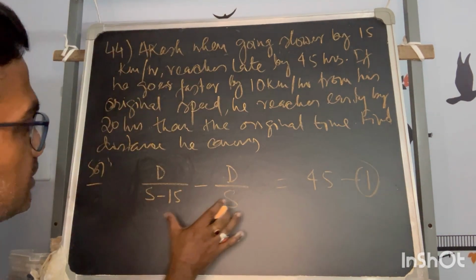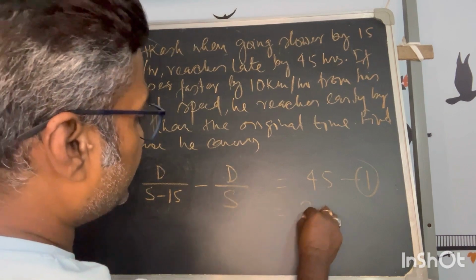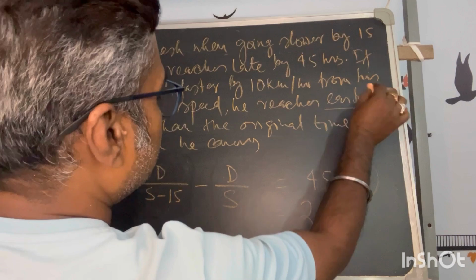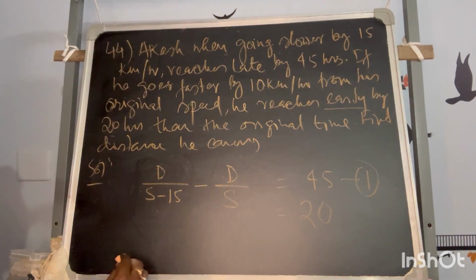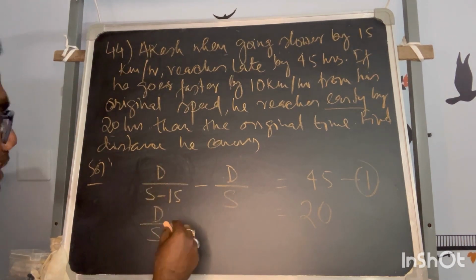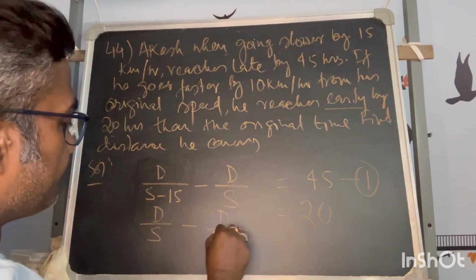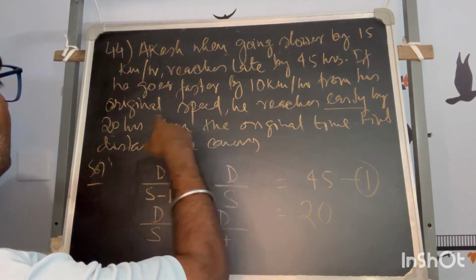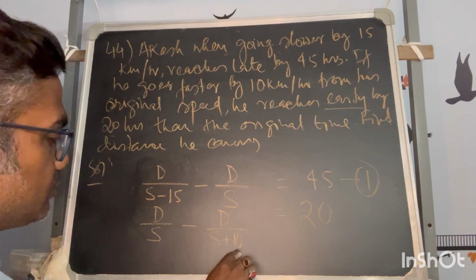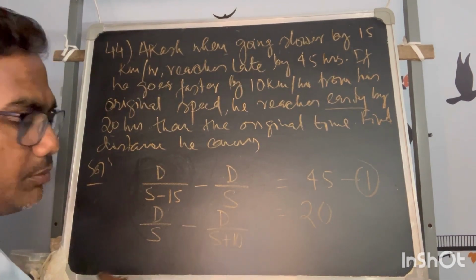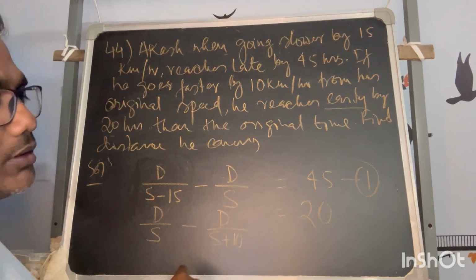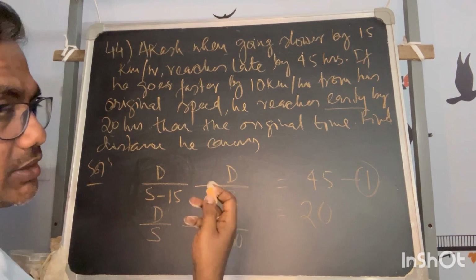Similarly, once you understand the first equation, the second equation has to be 20, because he is 20 hours early, which means he is taking less time. With the speed higher by 10 kilometers, this fraction will be less, because the denominator goes high and the numerator is fixed.